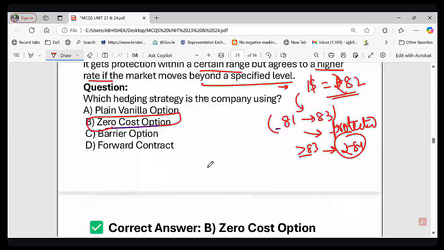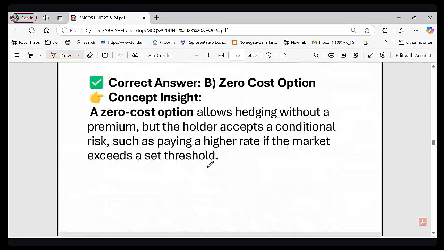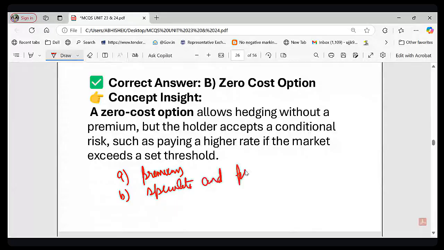Now let me ask you a question. Why do companies choose a zero cost option? Option A, to avoid paying premium, limited protection. Option B, to speculate and make profit. Option C, because they want unlimited protection. So the question is, why does a company choose a zero cost option?